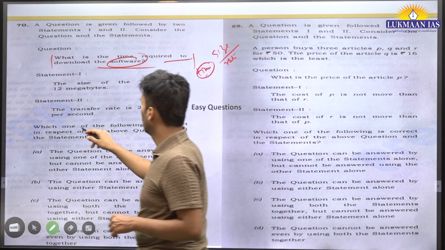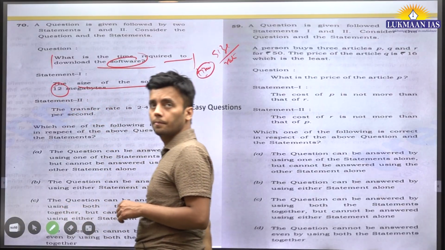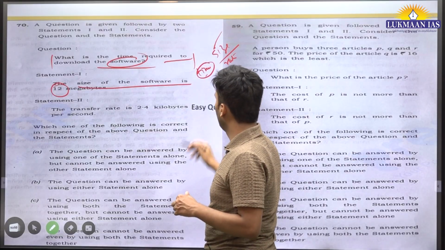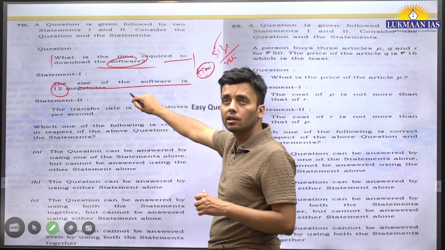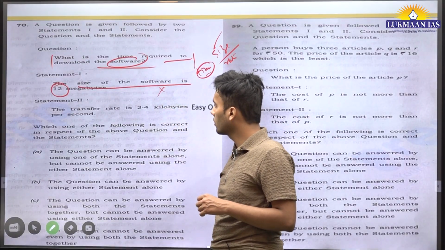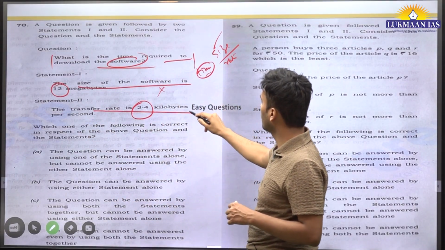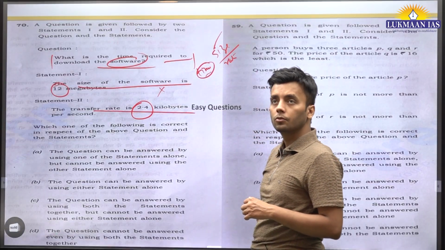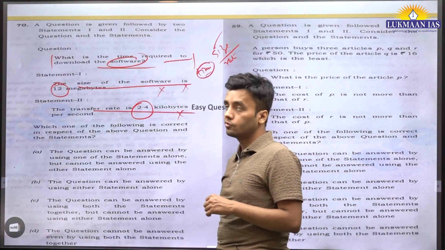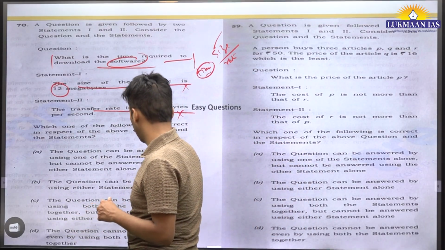Okay. So first, the size of the software is 12 megabytes. We know the size. But we know nothing about the rate here. So can we find the time? No. So statement 1 is not enough. The transfer rate: here we are given only the rate, but not the size. So this alone independently is also not sufficient to answer the question. So both the statements are required.